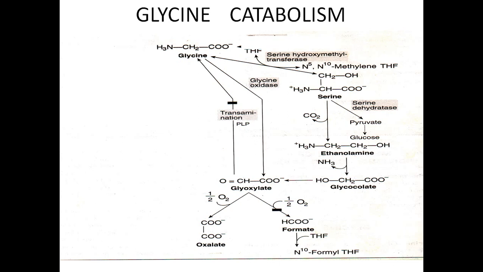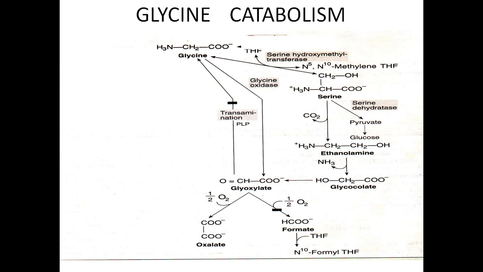This glycocholate is a bile acid. We have told in cysteine that formation of taurine takes place, and taurine with cholic acid forms taurocholic acid, that is a bile acid. Similar to taurocholic acid, there is another bile acid called glycocholic acid. Okay, so glycocholic acid is formed from here.